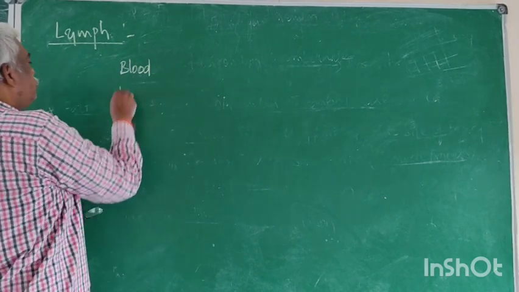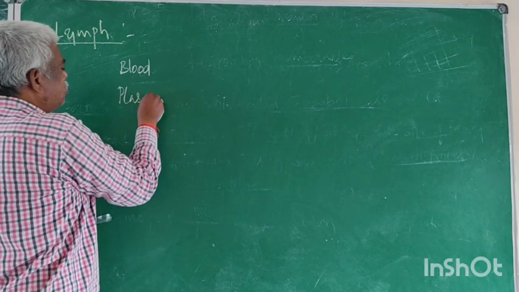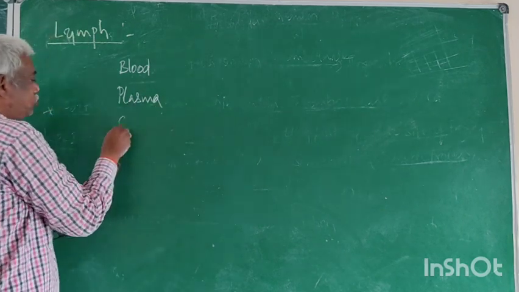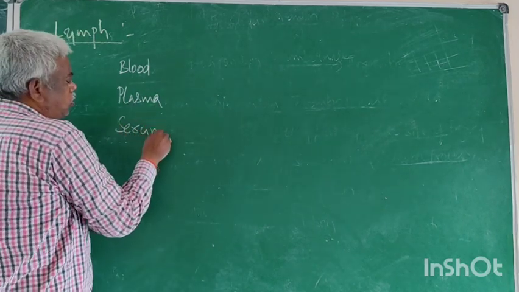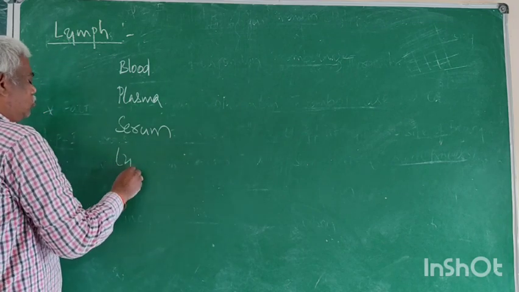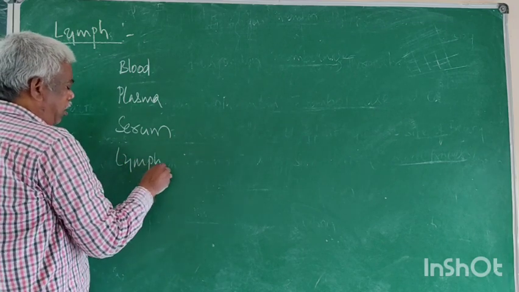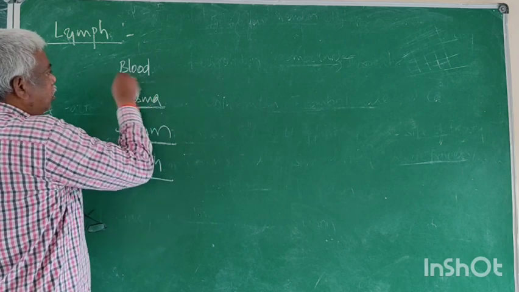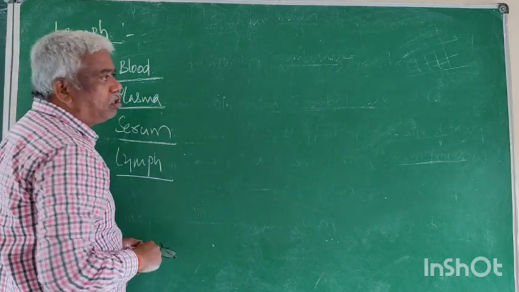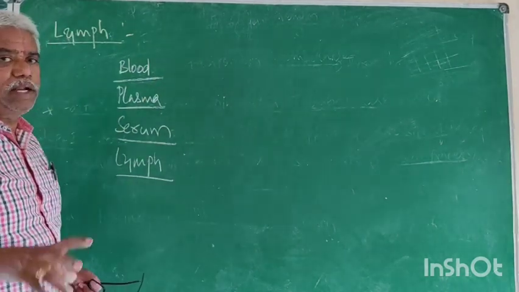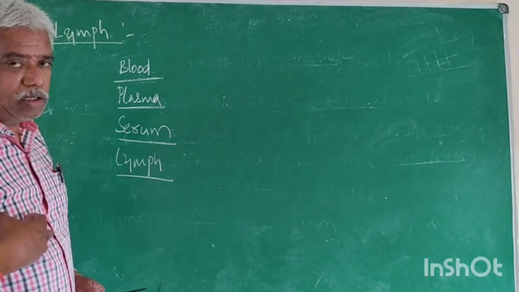Blood. Plasma. Serum. Lymph. These are the fluids which are present in our body.